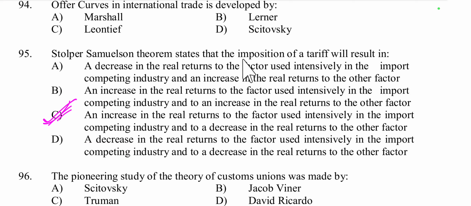The Stolper-Samuelson theorem states that the imposition of a tariff will result in an increase in the real returns of the factor used intensively in the import competing industry and a decrease in the real returns of the other factors. Option C is the right answer, because this theorem links tariff protection to income distribution, benefiting the factor used intensively in the protected sector.